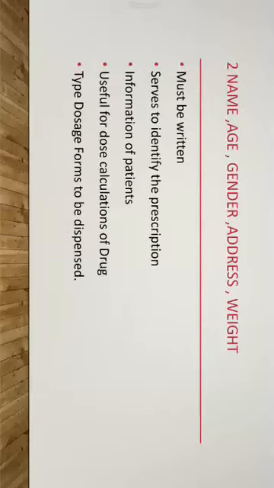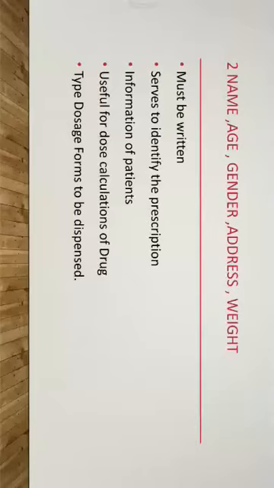Second part of the prescription is name, age, gender, address and weight. It is written below the header of the prescription. Now it must be written on each and every prescription because it serves as the identity of the prescription as well as the information of the patient.